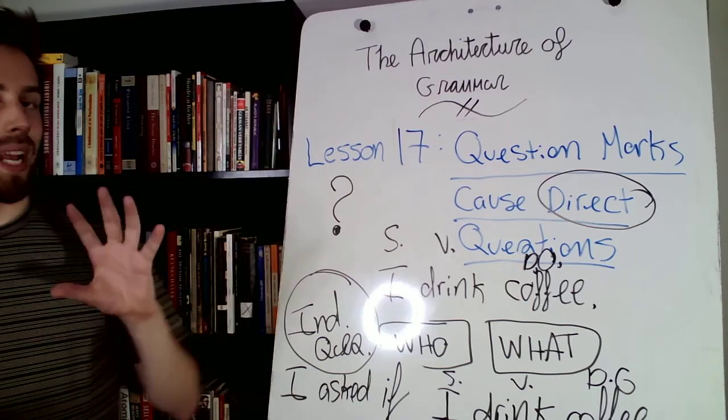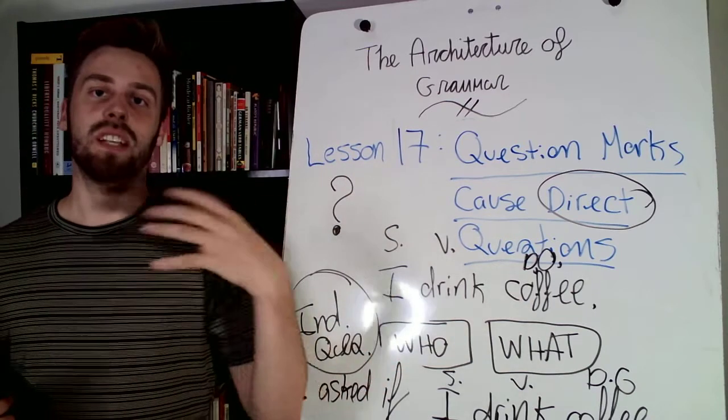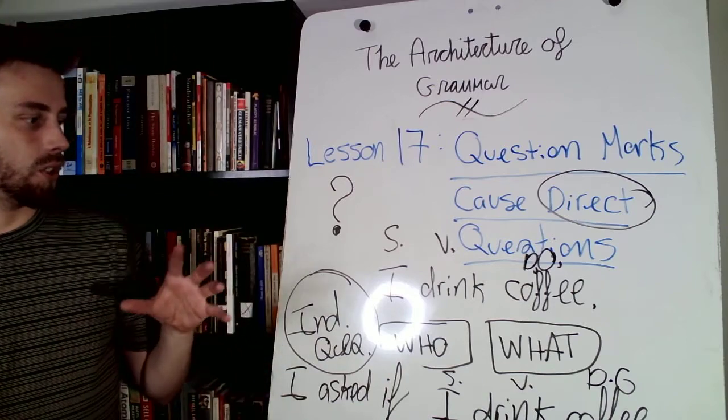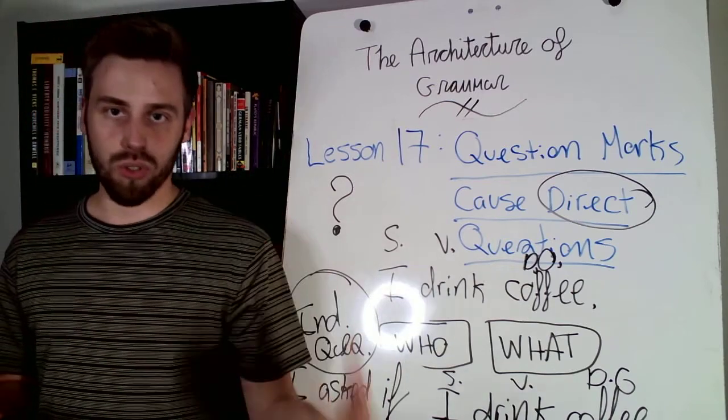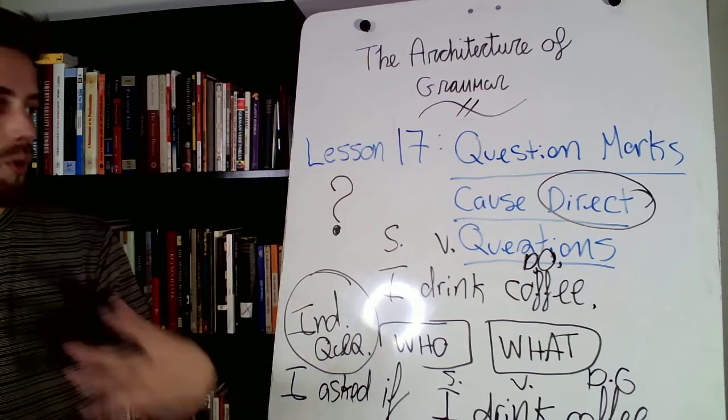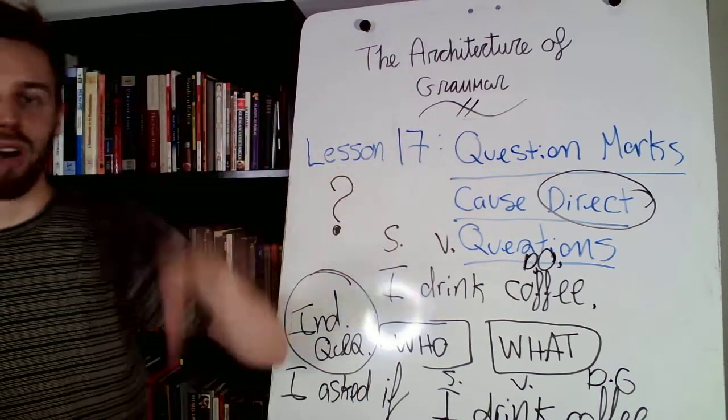So now you can go to lesson 17 in the Architecture of Grammar and look at the examples, work through the exercises, and study more in depth question marks and how they work.